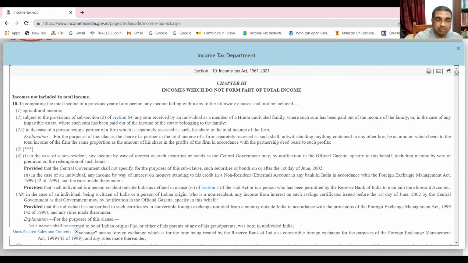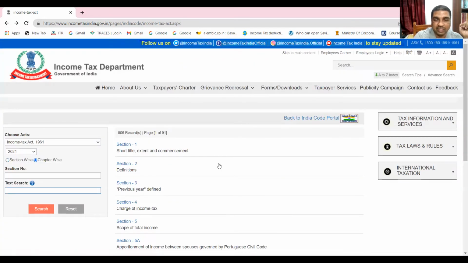So we'll be learning most of them in appropriate time. Right now, I just wanted to give you some idea that this is how income can be. This is how we can see which are the incomes that are exempted.